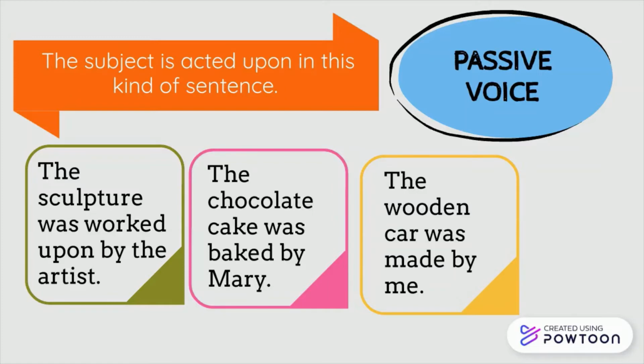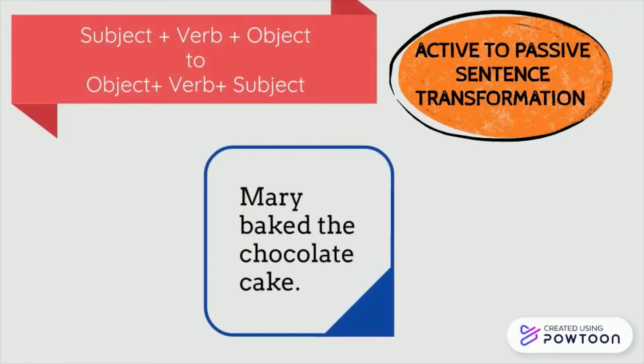The chocolate cake was baked by Mary. Here the subject is Mary, object is the chocolate cake, and the verb is baked. The wooden car was made by me. Me is the subject, the wooden car is the object, and made is the verb. Let's move on. Now let's have a look at active to passive sentence transformation.